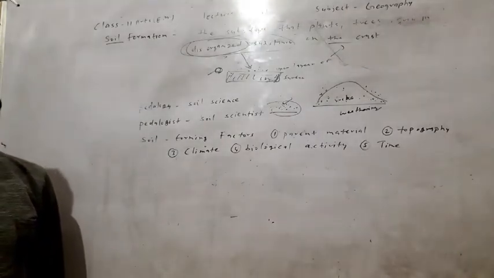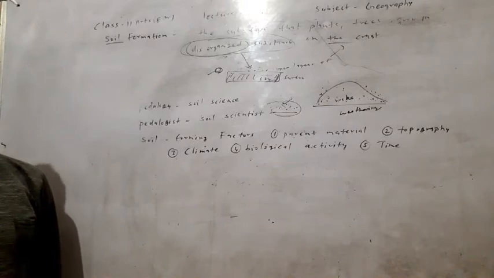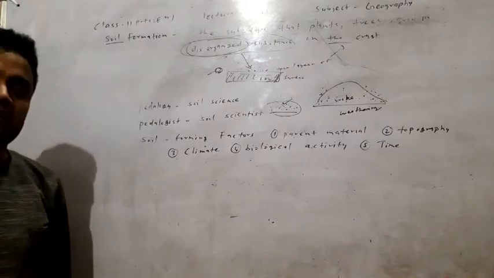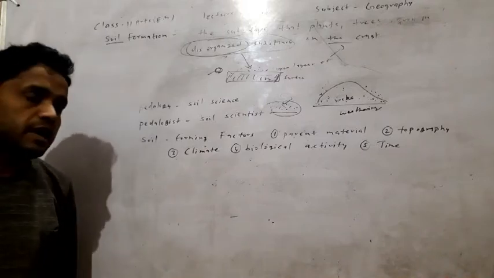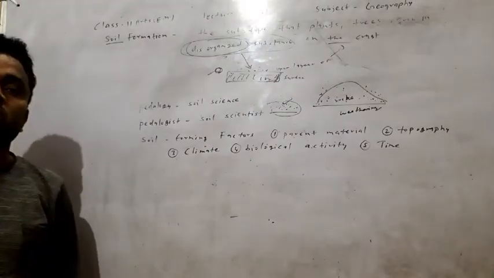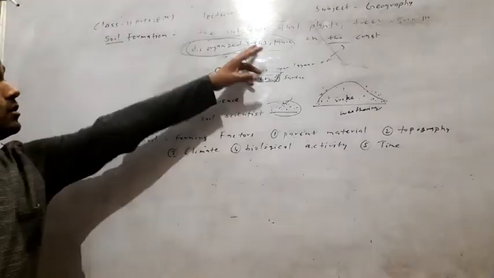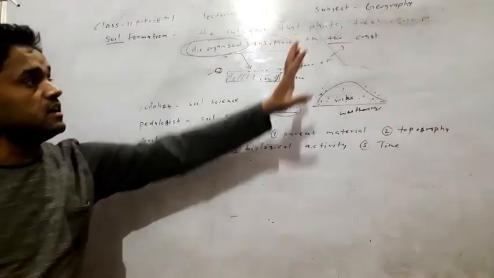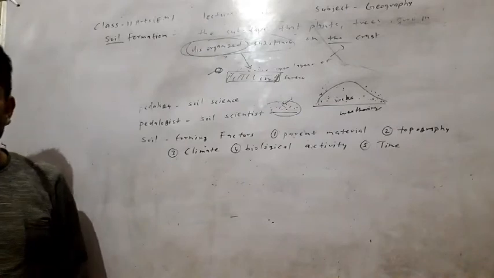So biological activity is slowed or stopped if the soil becomes too cold and too dry. जब ये dry और cold होगा तो क्या होगा? Then plants and trees do not grow in this soil.